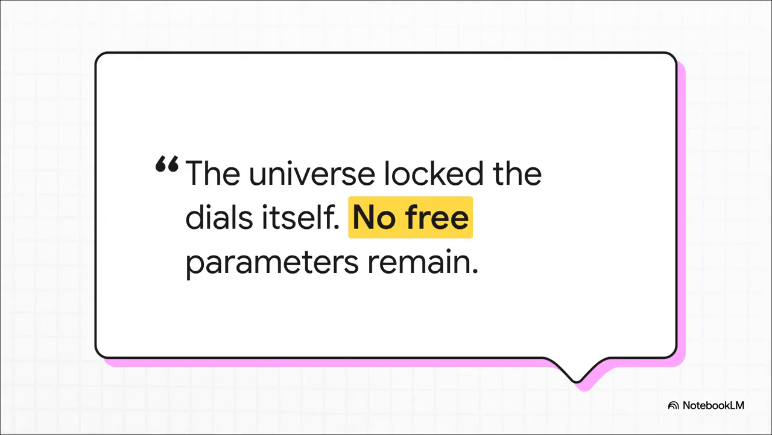And that brings us to this absolutely crucial quote: the universe locked the dials itself. No free parameters remain. Because these parameters are purely endogenous, meaning they're derived from the deepest structural requirements of reality itself, rather than just some human estimation, the resulting Y-discriminant we're about to calculate isn't just a best guess or a consistency check. It is a hard, mathematical prediction.